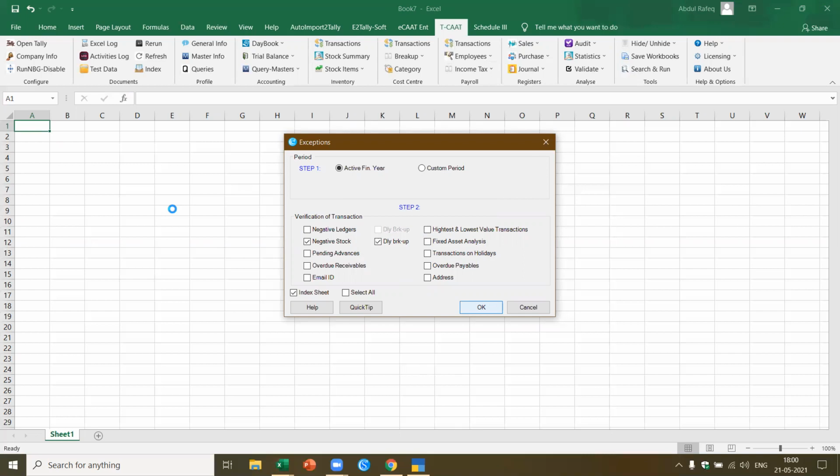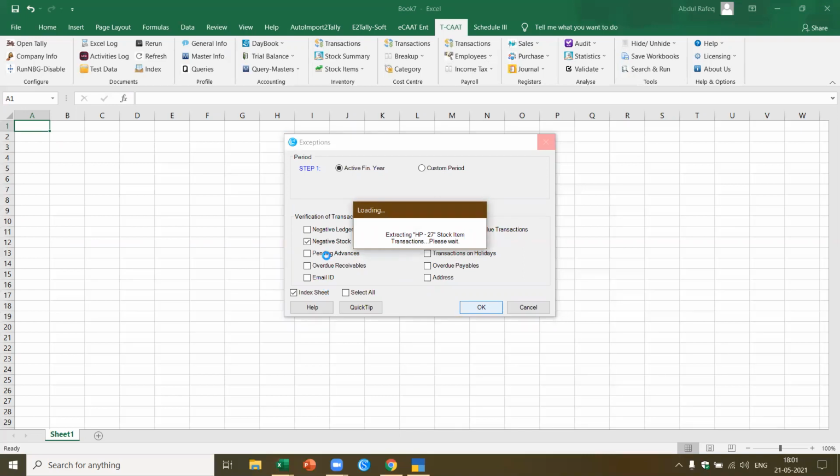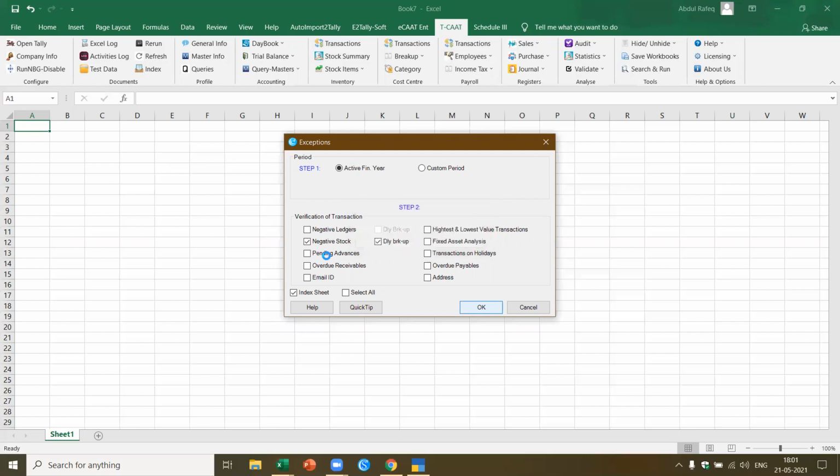Then you'll also be able to know exactly when the stock became negative and when it became positive. Then you can do a further analysis on why the stock was negative on particular days. Now it's extracting the second item. This will take a little time because it has to do a lot of analysis to pick up the transactions from multiple tables. So this is what I want to show you, that using these features, you can extract any type of data. We give you easy access to all the data of the masters and transactions which are available inside Tally.